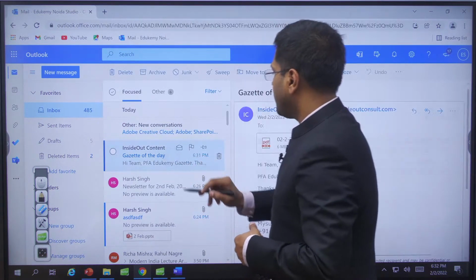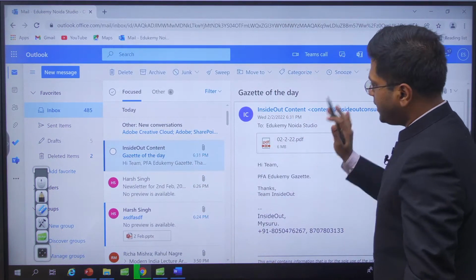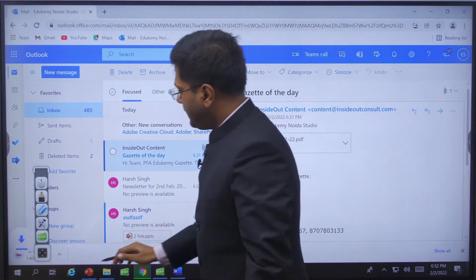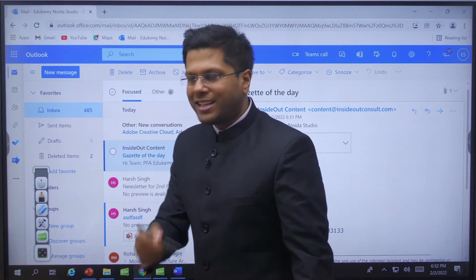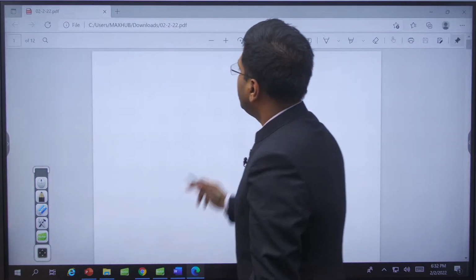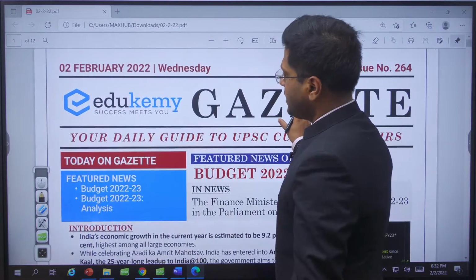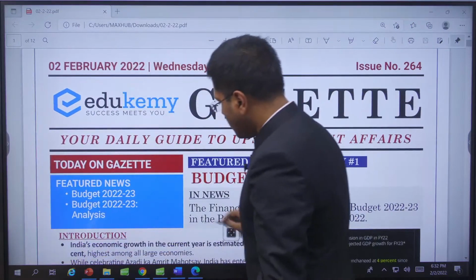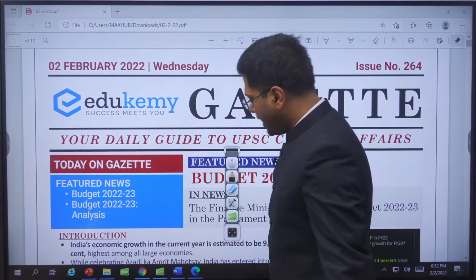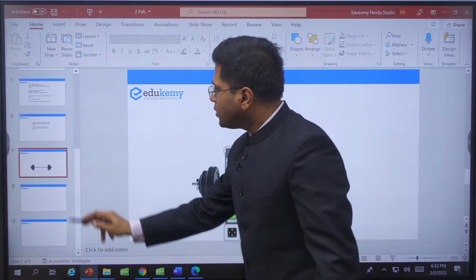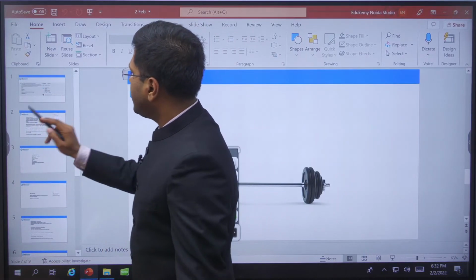All right, so here we have the gazette just came to us in the PDF format. So Pooja, it will get uploaded in a very short while, right? So this is the document for us and alongside a background story of this. So let me share the background story first so that you understand the key concepts, right?